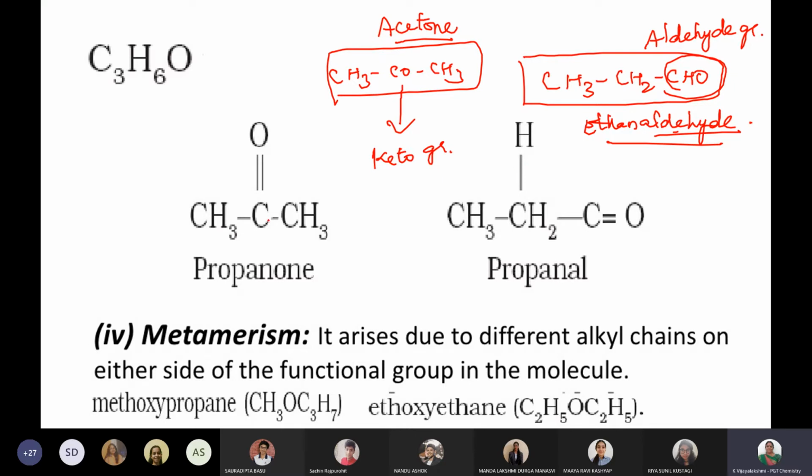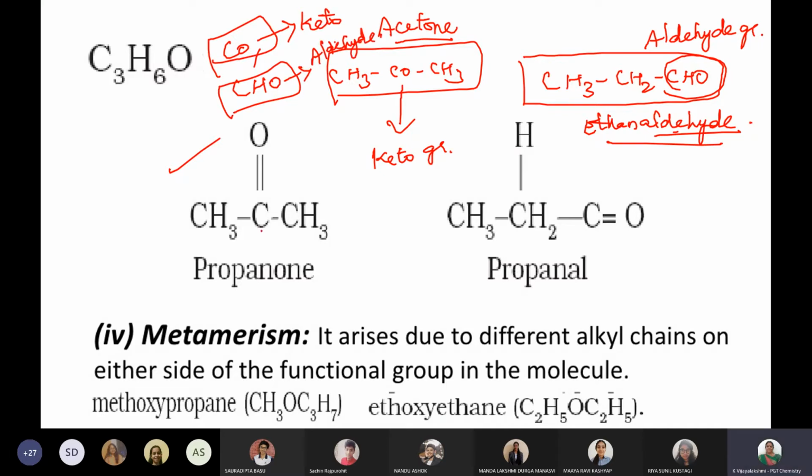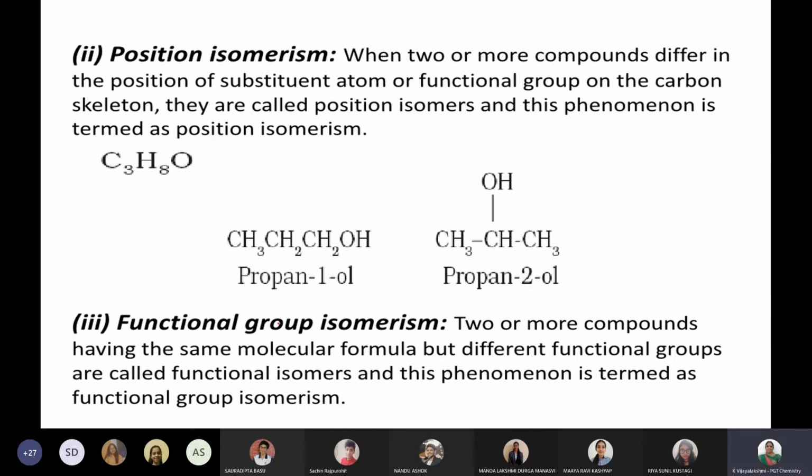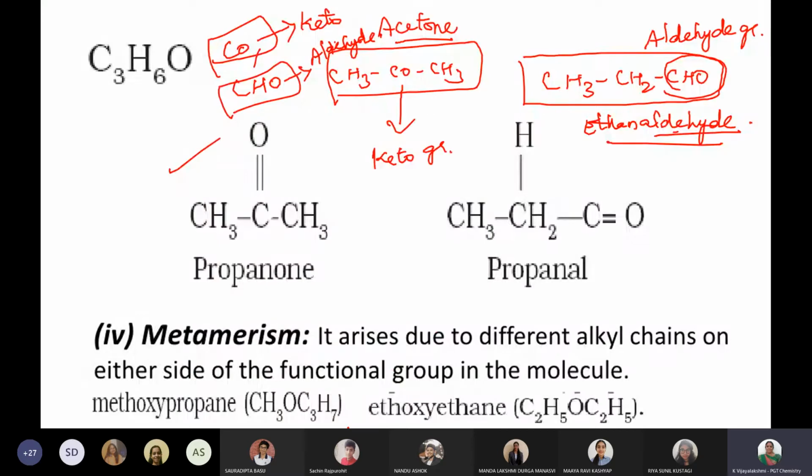So here in this C3H6O, it has the same molecular formula, but the CO group is a functional group, and CHO is also a functional group. The CO group is the keto group, and the CHO group is the aldehyde group. That's what they mentioned: same molecular formula, but different functional group attached. So that is called functional group isomerism. Hope you're clear with this, students.